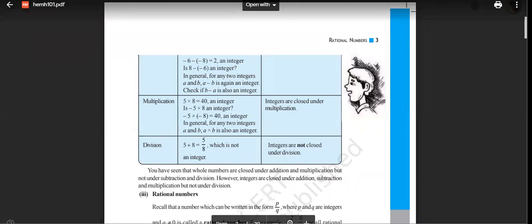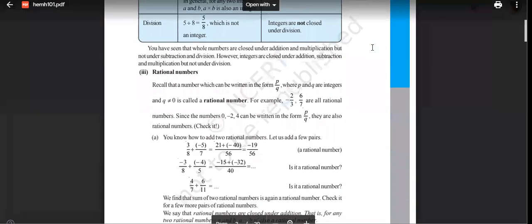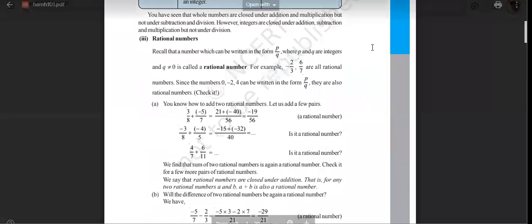Now, what do you think about rational numbers? When you talk about rational numbers, consider fractions. Rational numbers are the numbers which can be written in the form of p by q, which is basically a fraction, or decimal. Any number is a rational number if it can be written in the form of p by q. So a fraction is a rational number, right, everyone?